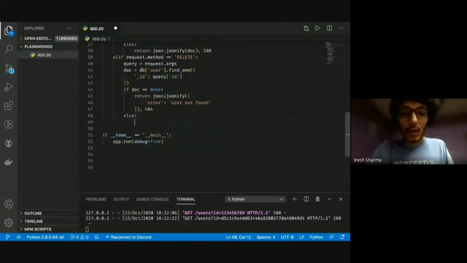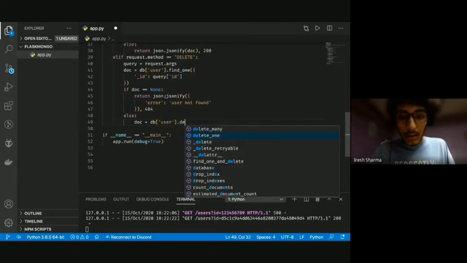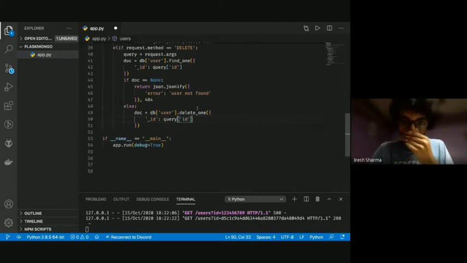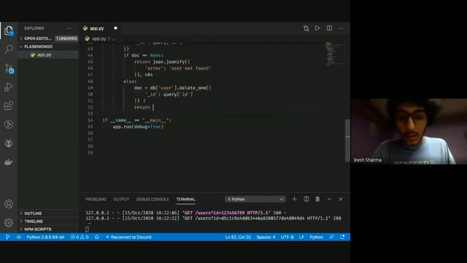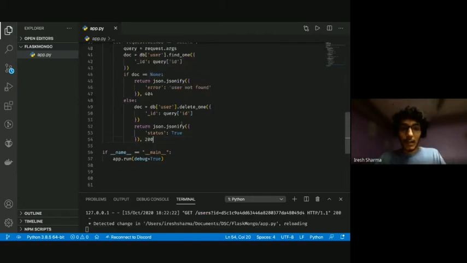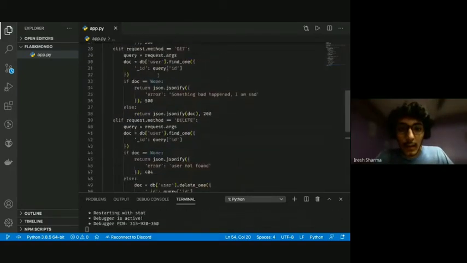Else, if the user is found, we make another call where we do doc is equal to db.user.delete_one. Then I'm going to send the ID is equal to query ID. So this will delete, and then we're going to return json.jsonify status. Let's just return 2 this time and make things simple, and a status code of 200. Perfect. Done. So we can create, get, and delete.